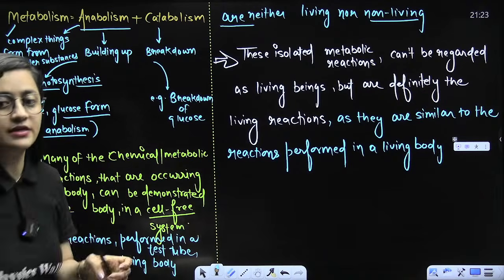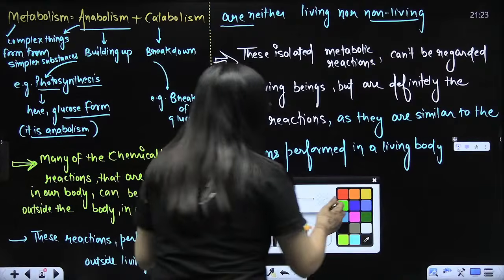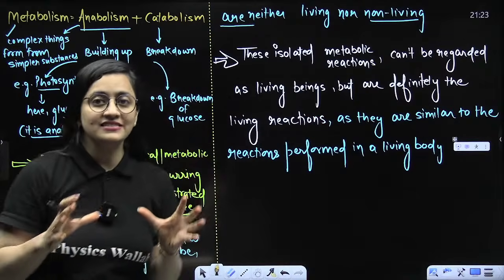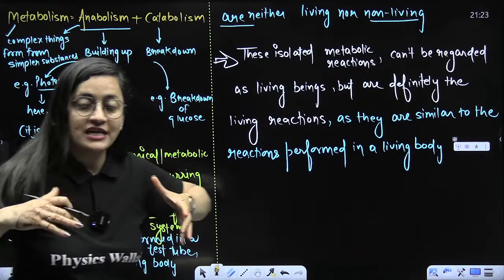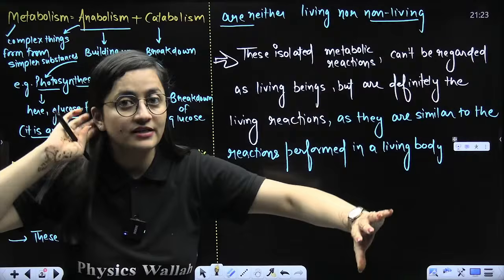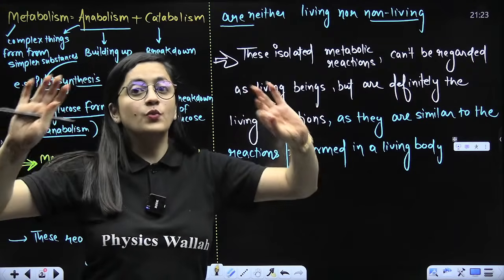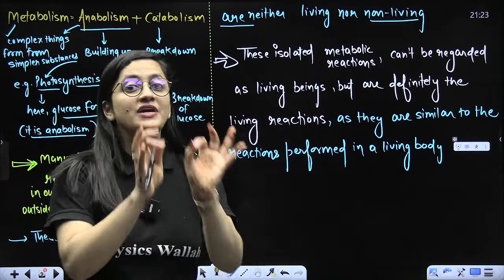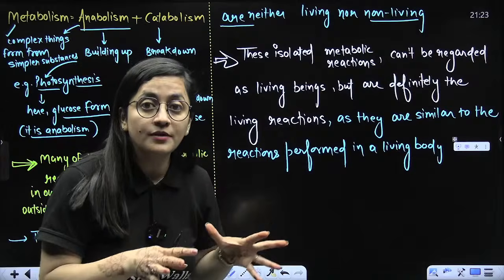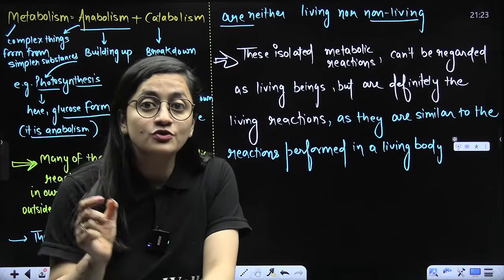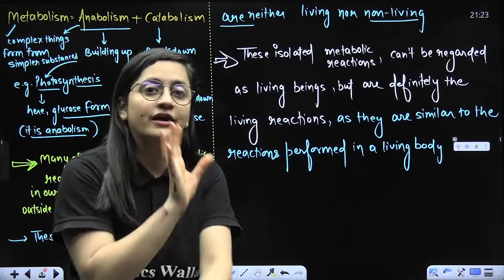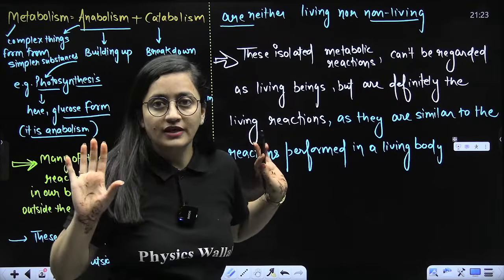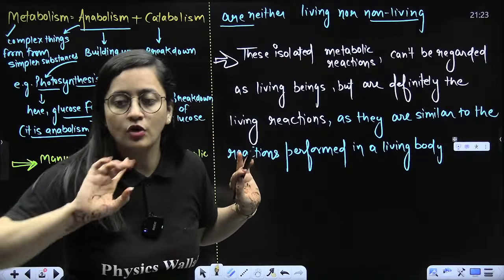Okay, that's great. So beta, what are we trying to say here? It's a very simple phenomenon: chemical reactions are going on in our body, and we can perform them outside the living body, in the lab, in a test tube, in a petri dish. But we are not going to specify that structure as living; it is neither living nor non-living, number one.